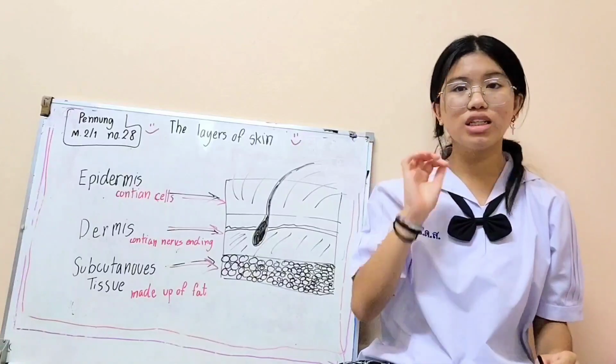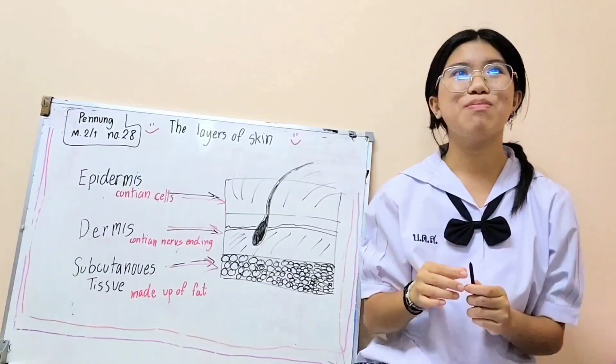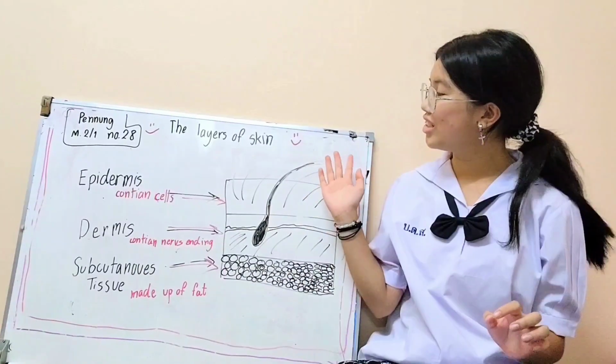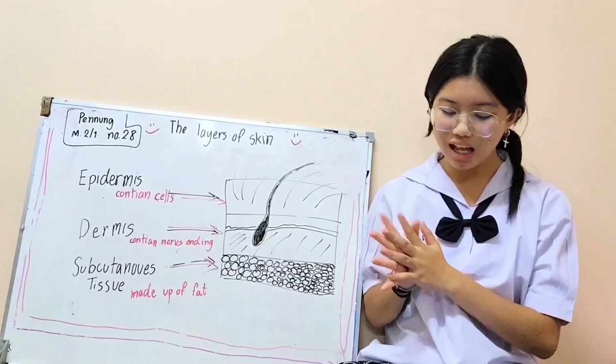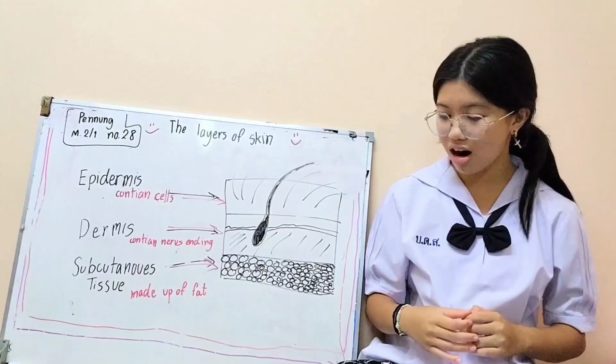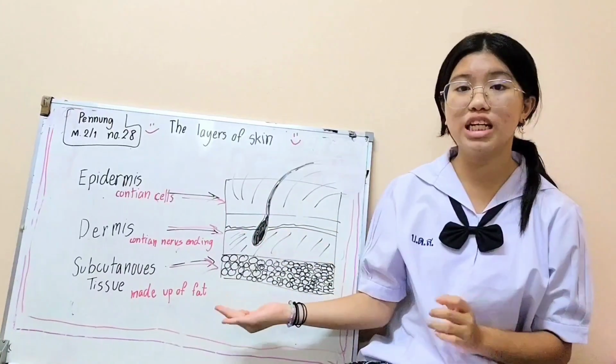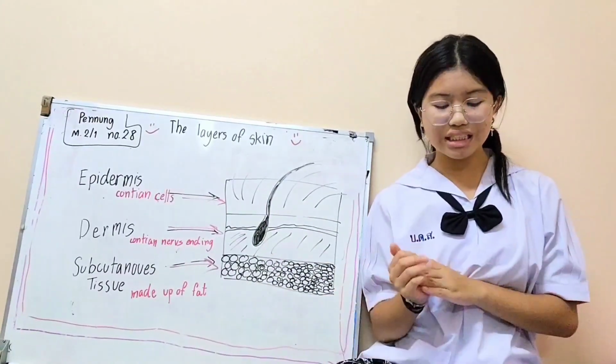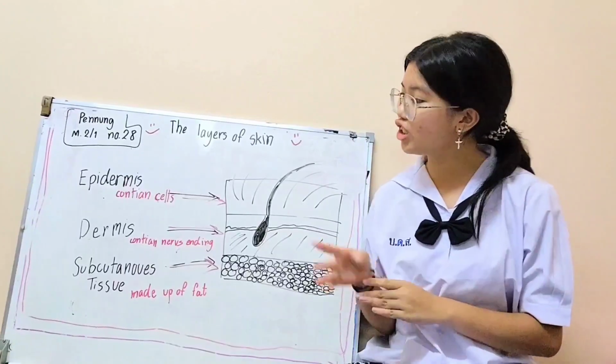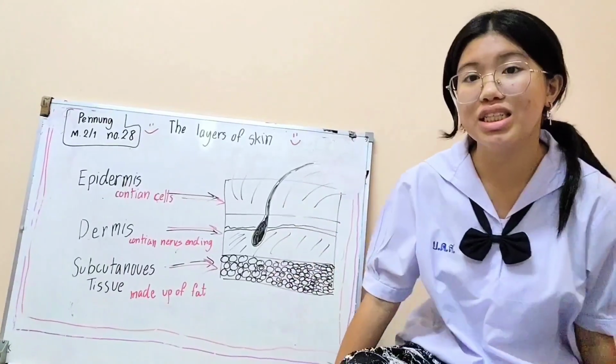The first one, the layers. This is the layers of skin. The layers of skin are epidermis, dermis, and subcutaneous tissue. The skin is made up of 3 main layers. All this, you can see this.